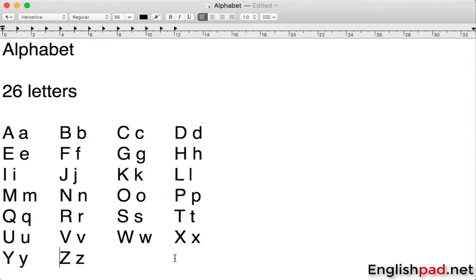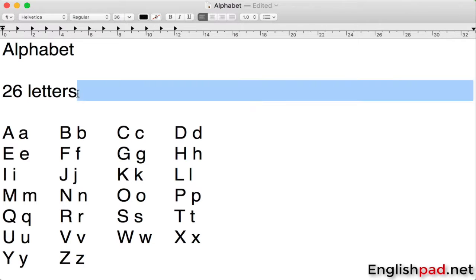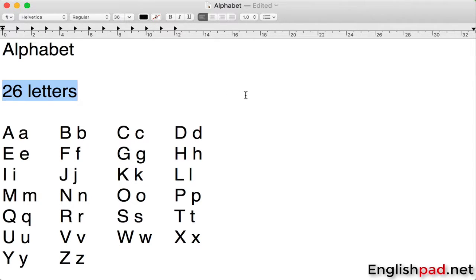And today I'm going to be talking to you about something that is very important, and that is the vowels of English. In fact, we can say that the English alphabet consists of vowels. And what are vowels?